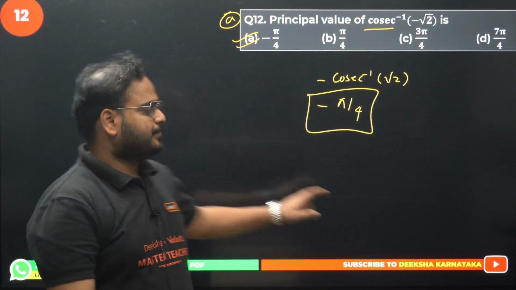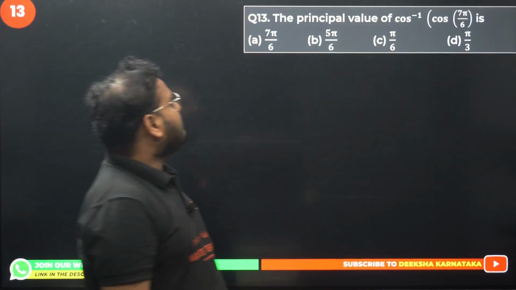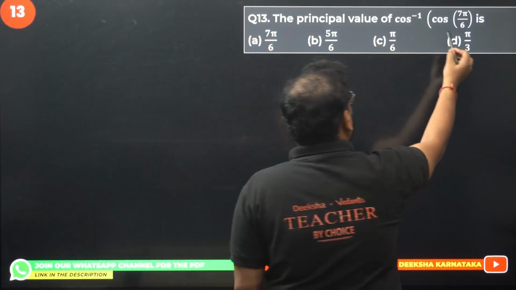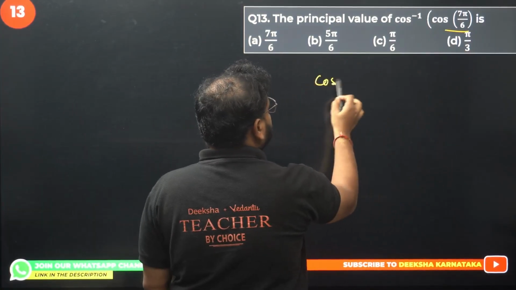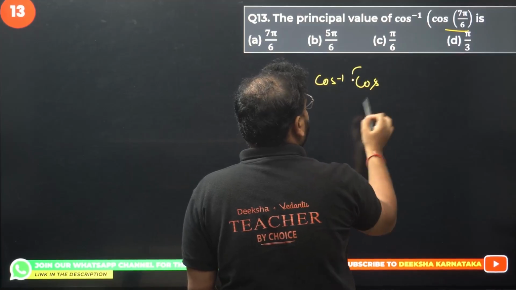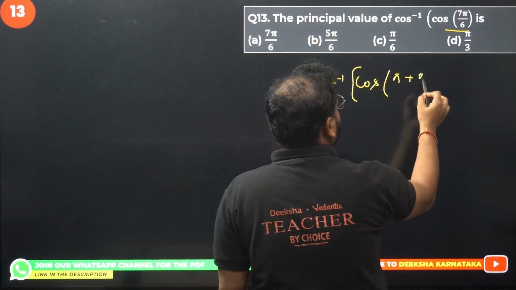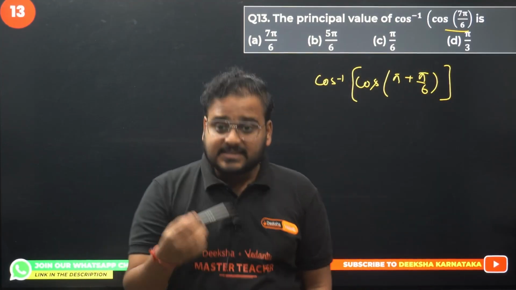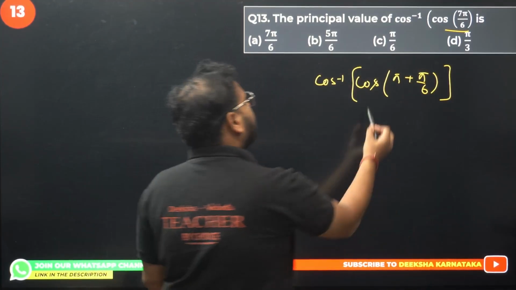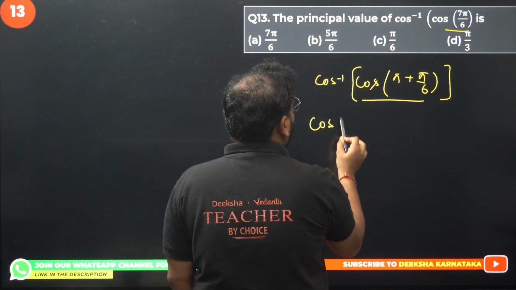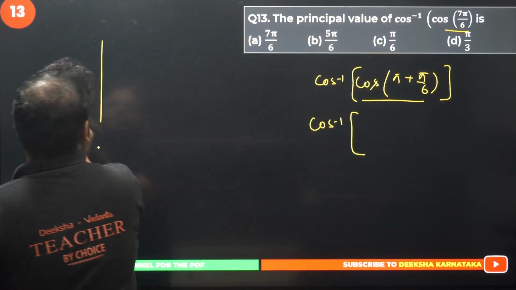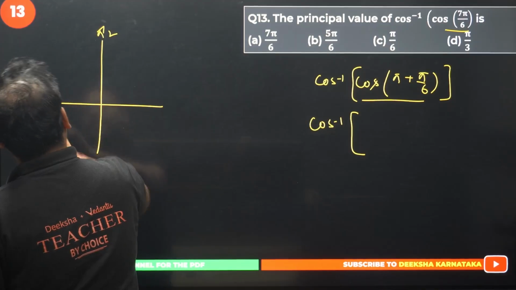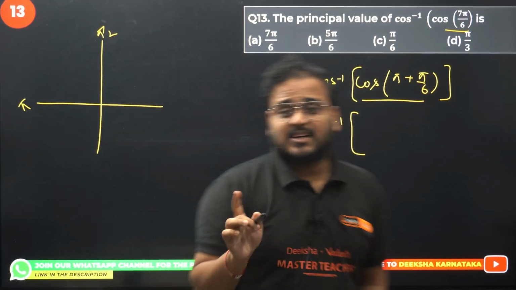12th is over. Question number 13 now. Principal value of cos inverse of cos 7 pi by 6. How would you solve it? You have to make this angle in the principal value branch. So cos inverse of cos, right here, pi plus pi by 6. That's what the angle is. Pi plus pi by 6 is what? 7 pi by 6. Super. Apply the quadrant rule to this. Quadrant rule, what is that, sir? This is pi by 2. This is pi. First quadrant, all 6 are positive.